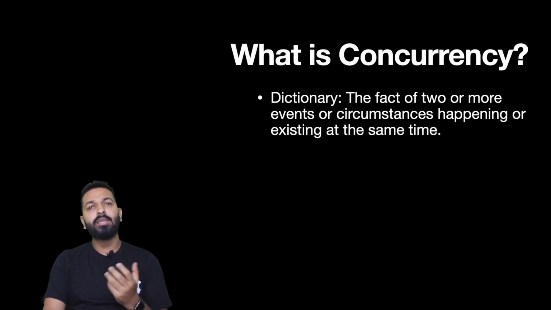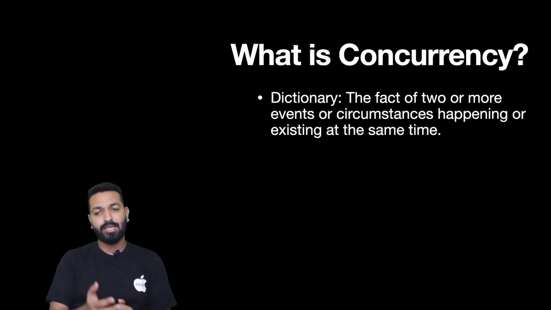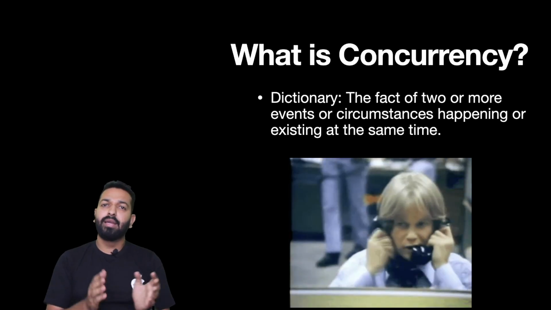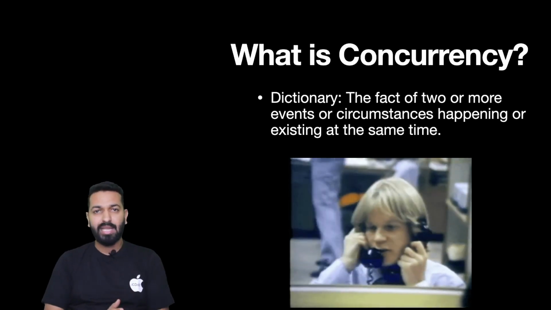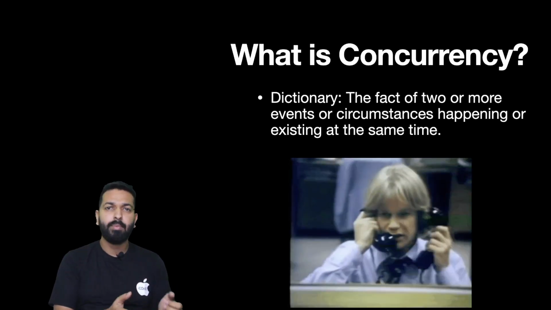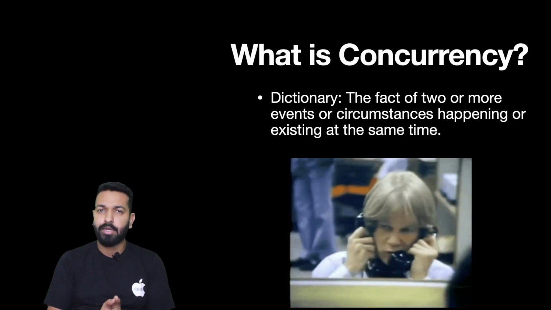Now as per the dictionary, the literal meaning of concurrency is the fact of two or more events or circumstances happening or existing at the same time. For example, this telephone operator, it appears that he is dealing with two phone calls at the same time. So when it appears that two or more events are happening at the same time, we say that the phenomenon is concurrency, or the events are taking place concurrently.